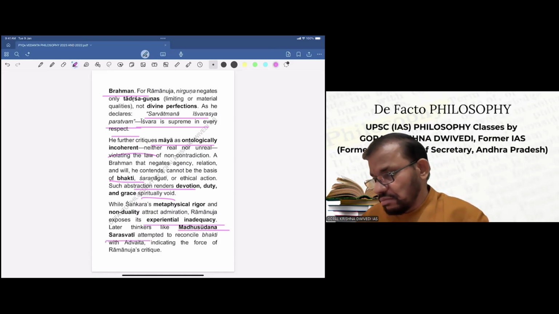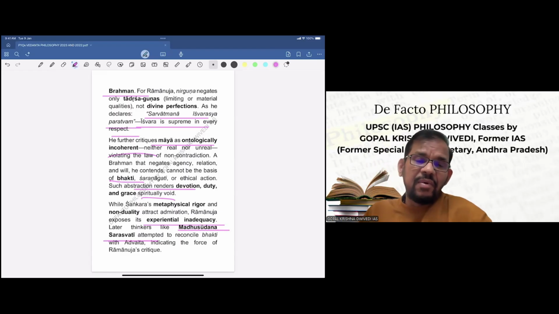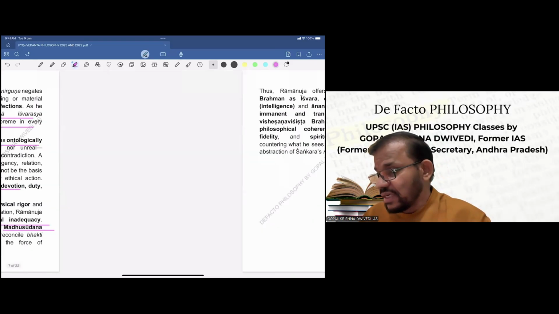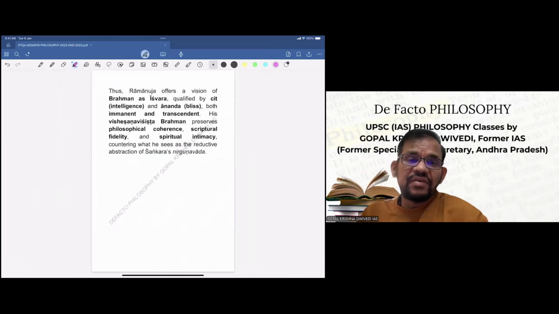Because after Ramanuja's critiques, later Vedantins have also tried to do some reconciliation. So this is what has been mentioned here. Thus, Ramanuja offers a vision of Brahma as Ishwara, qualified by Chit and Anand, both immanent and transcendent. His Vishishta Brahma preserves philosophical coherence, spiritual fidelity, and spiritual intimacy, countering what he sees as the reductive abstraction of Shankara's